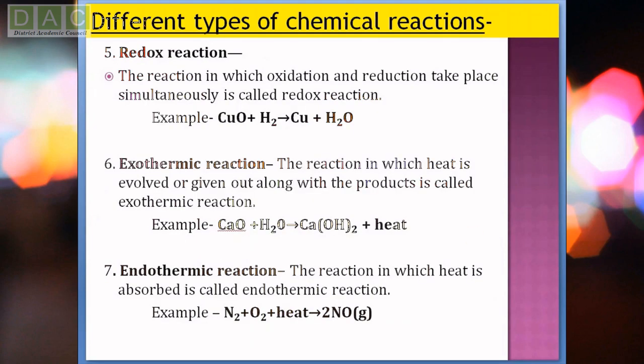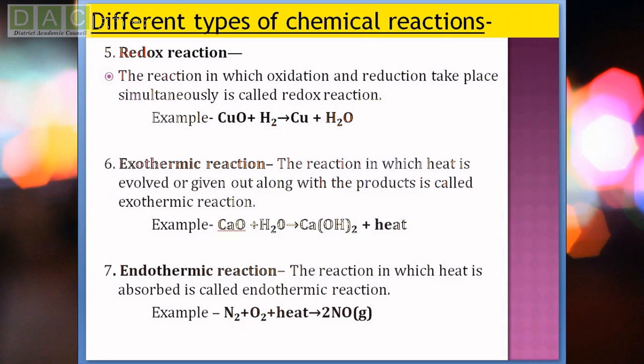Next is redox reaction. A reaction in which oxidation and reduction take place simultaneously is called a redox reaction. Oxidation is a process in which a substance gains oxygen, and reduction is the process in which a substance loses oxygen.